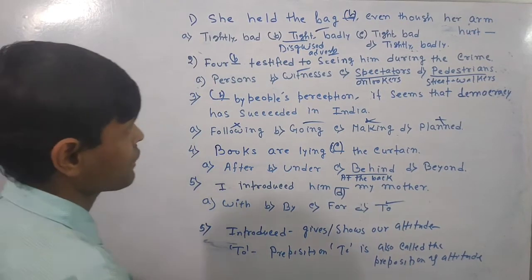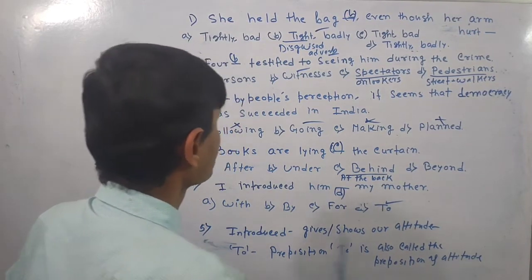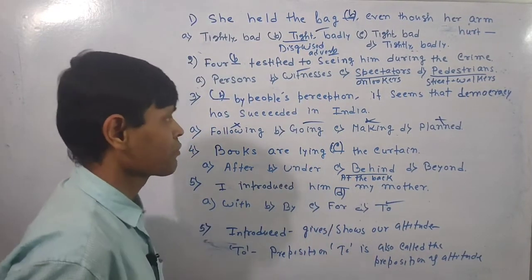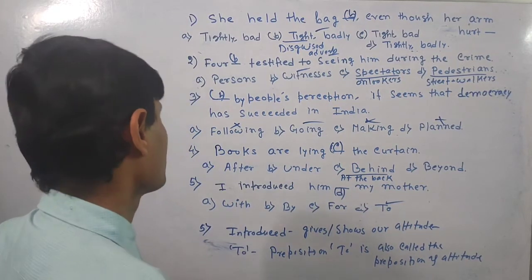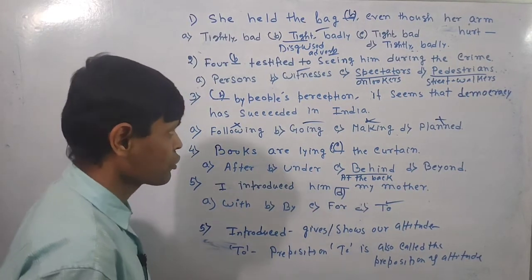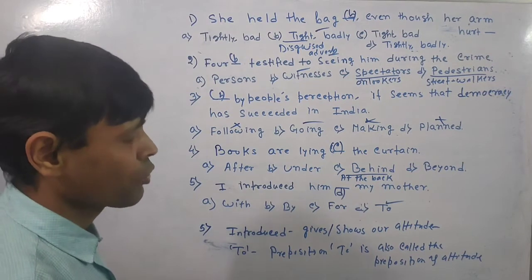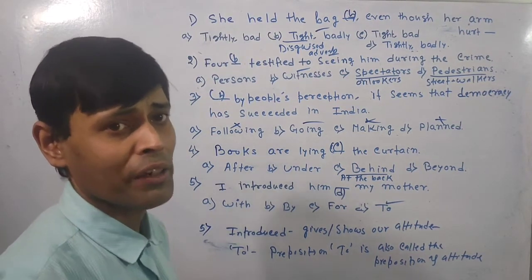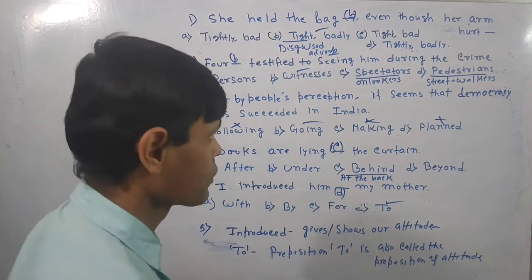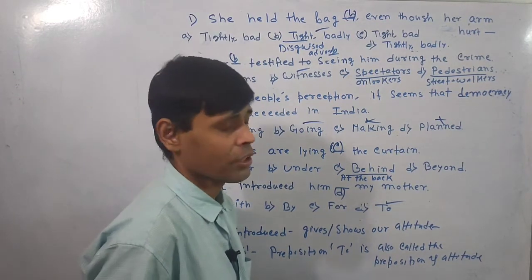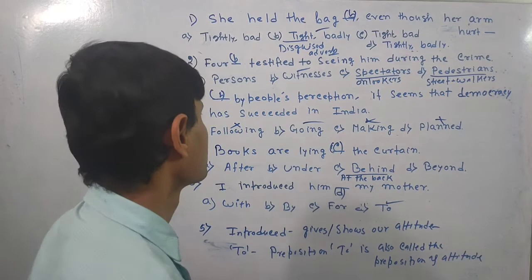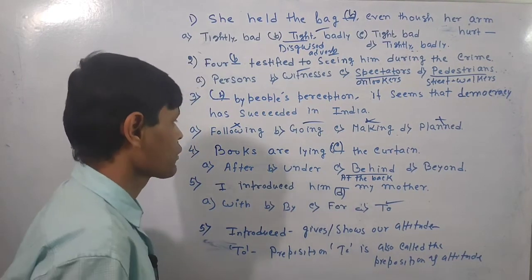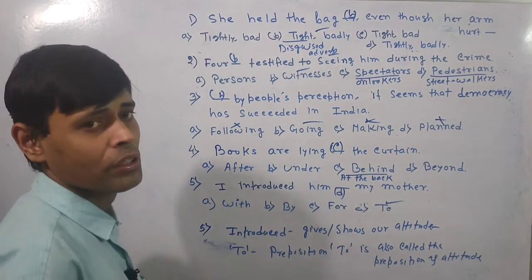So again I am repeating the sentence. In the first question, this will be the answer. It is functioning here as a disguised adverb. In the second question, witnesses will be the answer. Spectator means onlooker, those who see. I may see. This does not mean that I will be the eyewitness or I will stand as witness. Pedestrian means street walkers or passers-by.